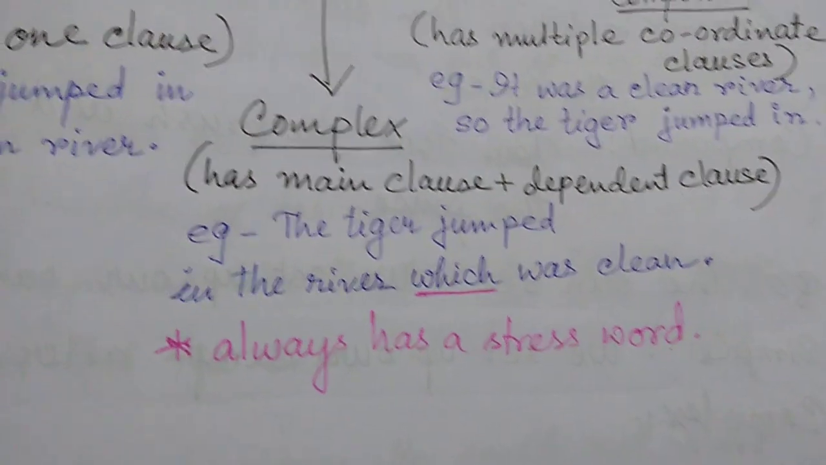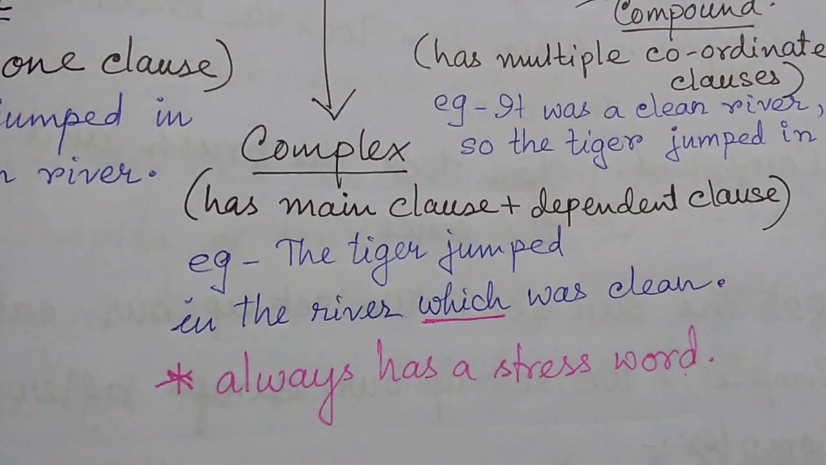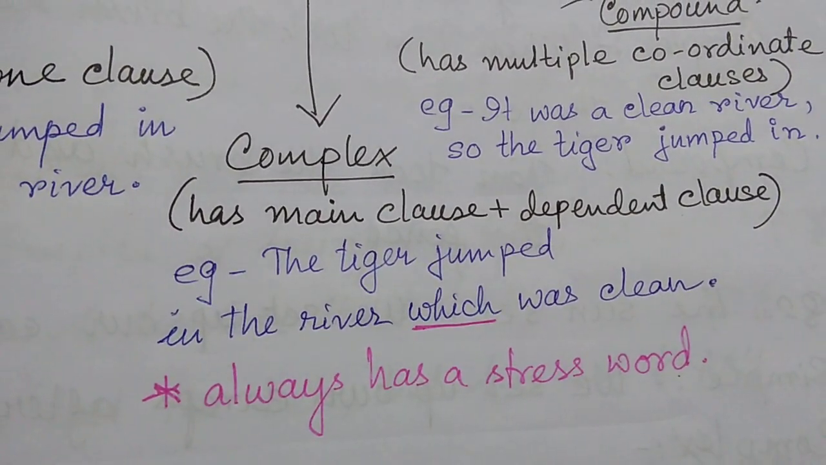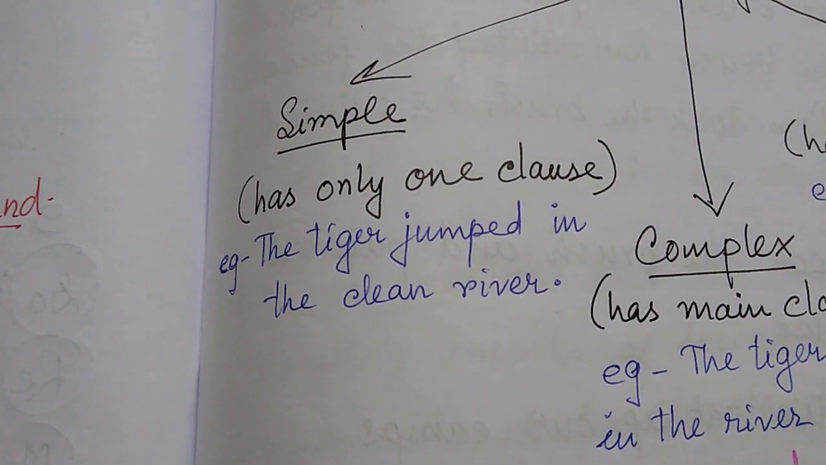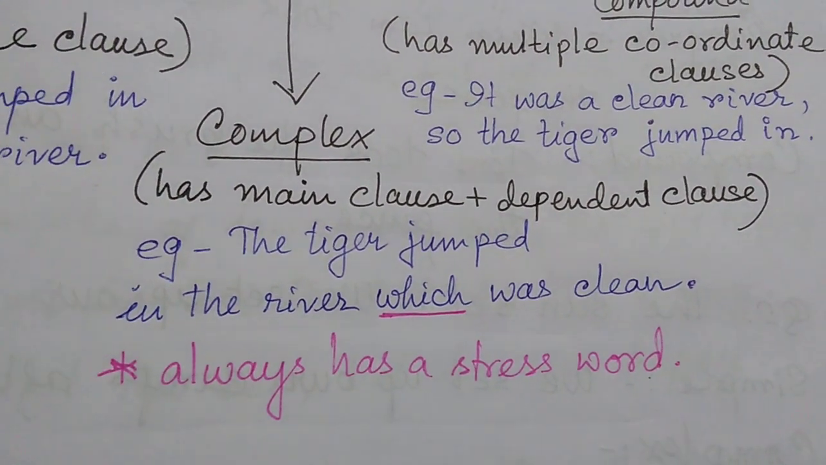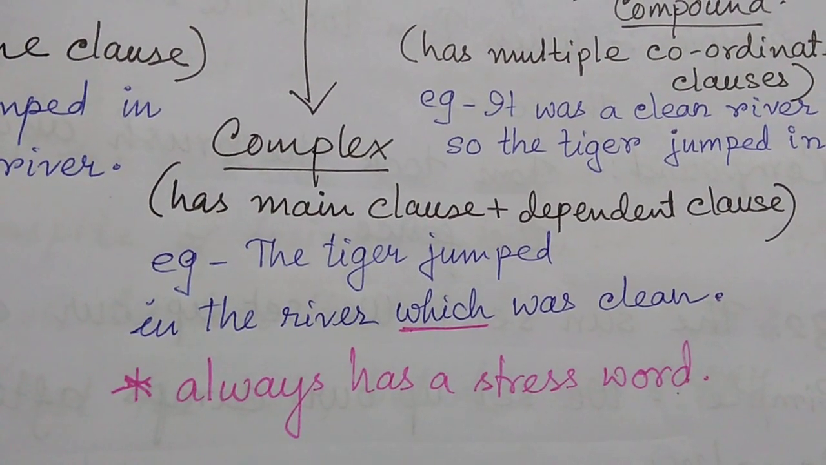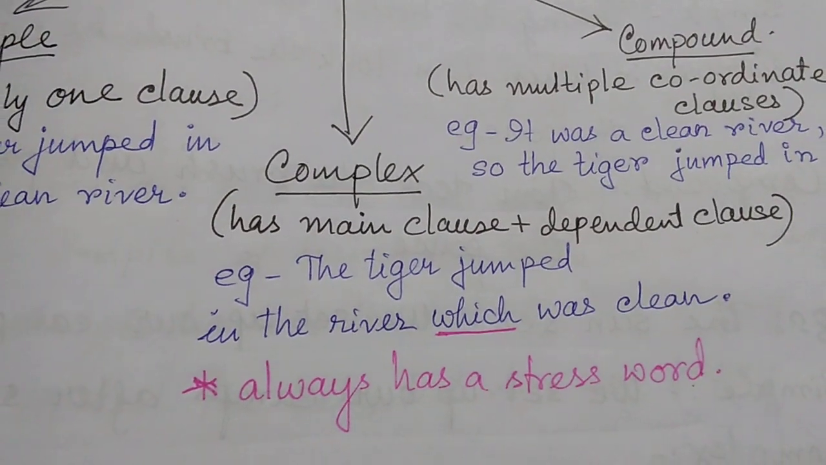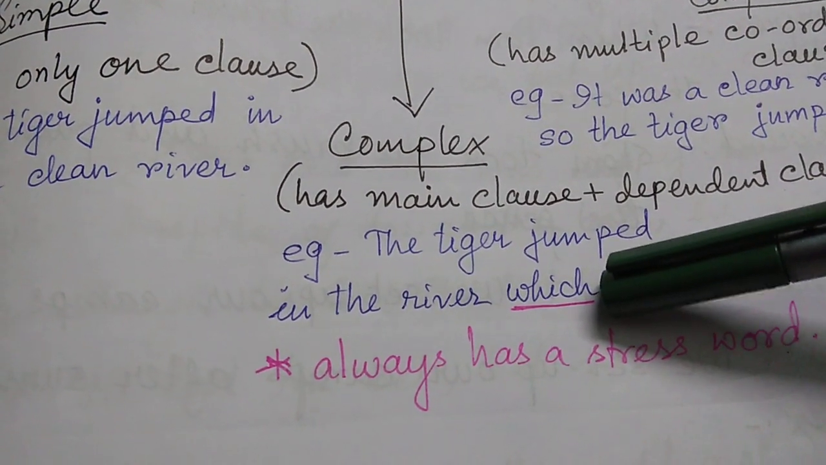Complex sentence has many clauses, a main clause and a dependent clause. So it can be one dependent clause or many clauses. Totally, you can say it has multiple clauses. So same example, the tiger jumped in the clean river. Simple. In complex, it will turn into the tiger jumped in the river which was clean. Stress word. Look in pink, I have written always has a stress word. Who always has a stress word? A complex sentence. A complex sentence, as you see, will always have a stress word like which.